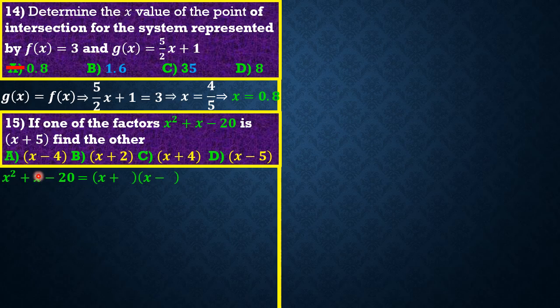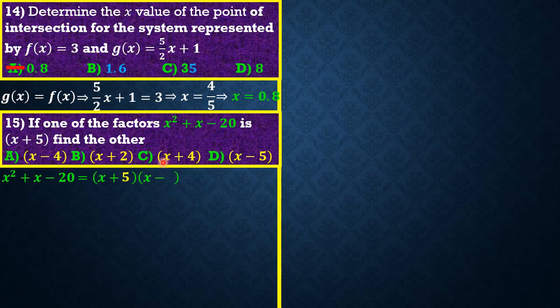It simply means that whenever you multiply two numbers and you have a negative, only one of those numbers must be negative. Only one must be negative. That's why I have a positive and a negative. Now, whenever the sum gives you a positive, it means that among those numbers one is negative, one is positive, and the biggest among those numbers has to be positive. But we already have one of them to be 5. So here is going to be 5.